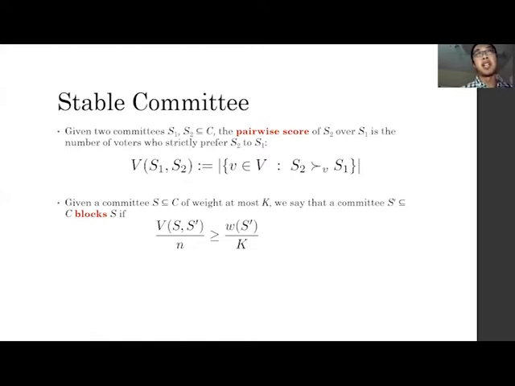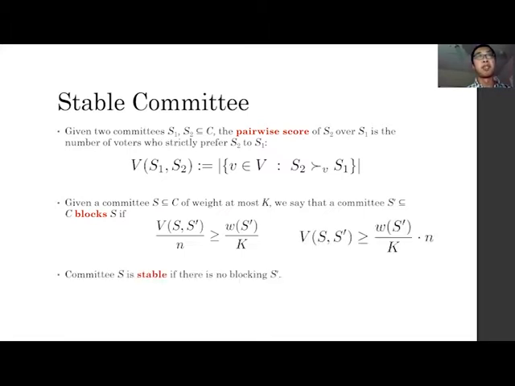Given a committee S of weight at most k, we say that a committee S' blocks S if the fraction of voters who prefer S' to S is at least the fraction of the weight of S' over the weight limit k. Or equivalently, we can write this. And we say committee S is stable if there is no blocking S'.